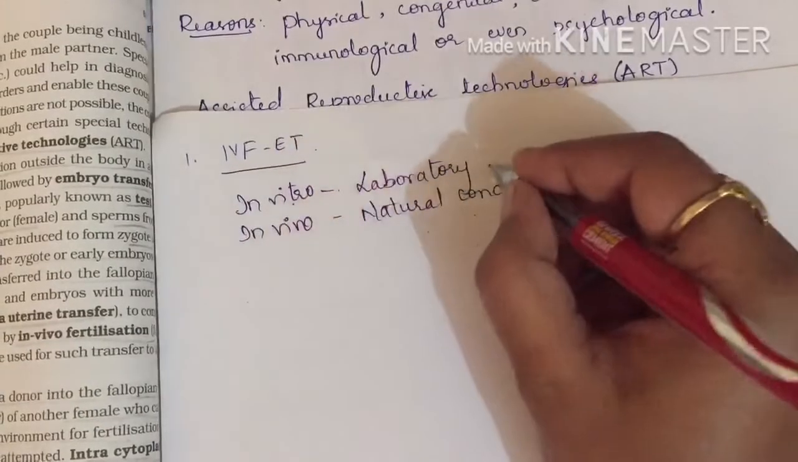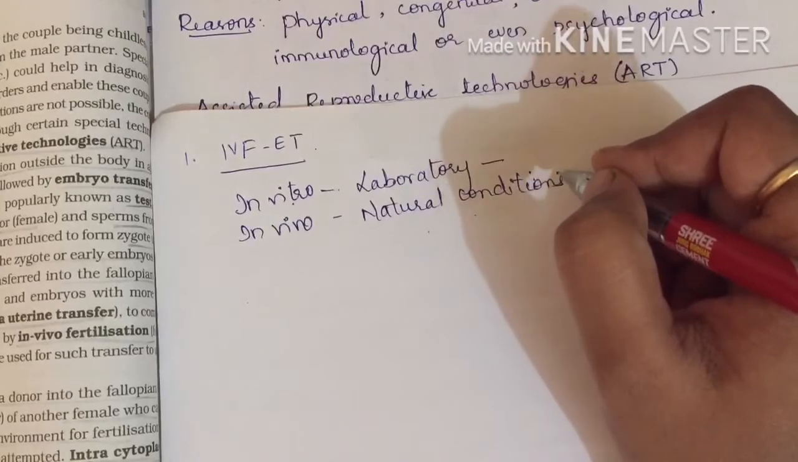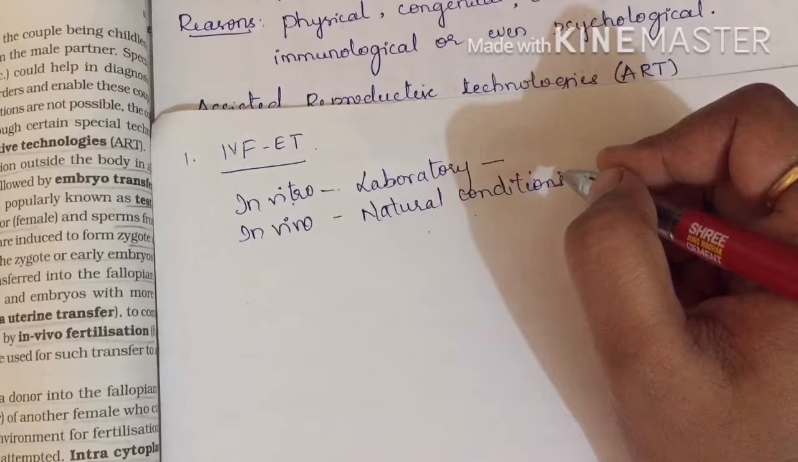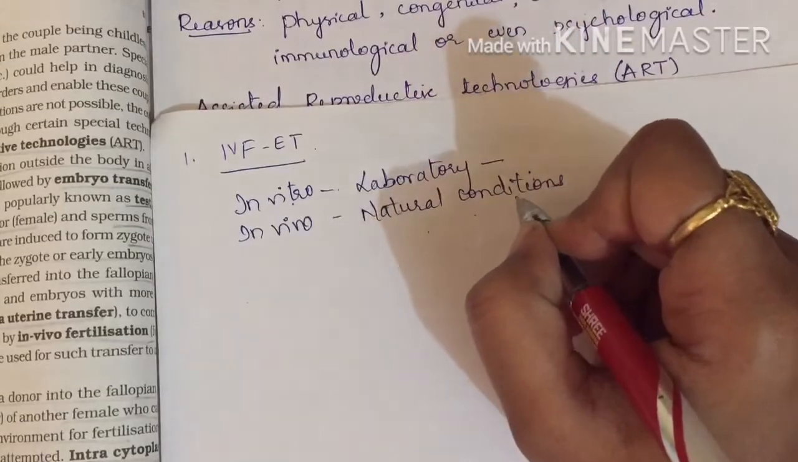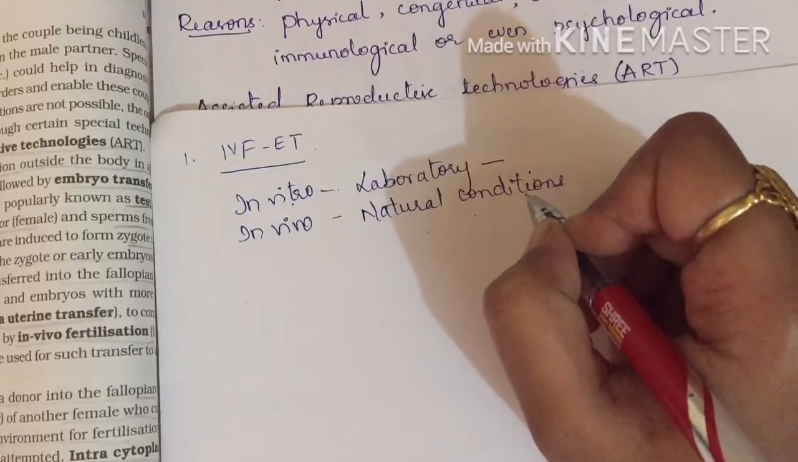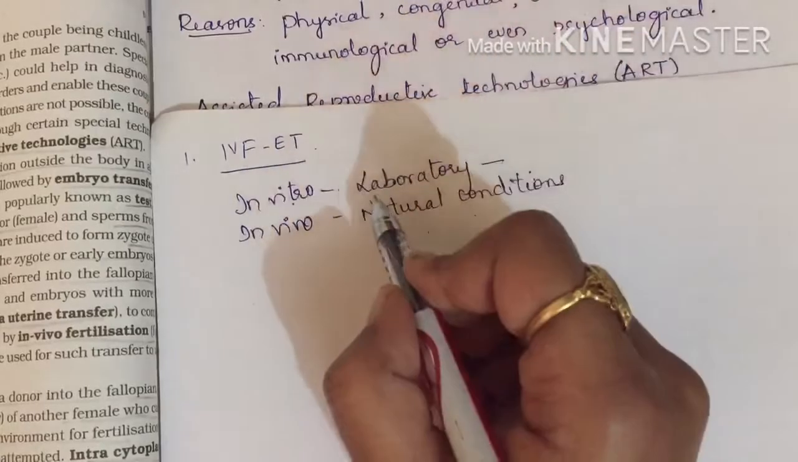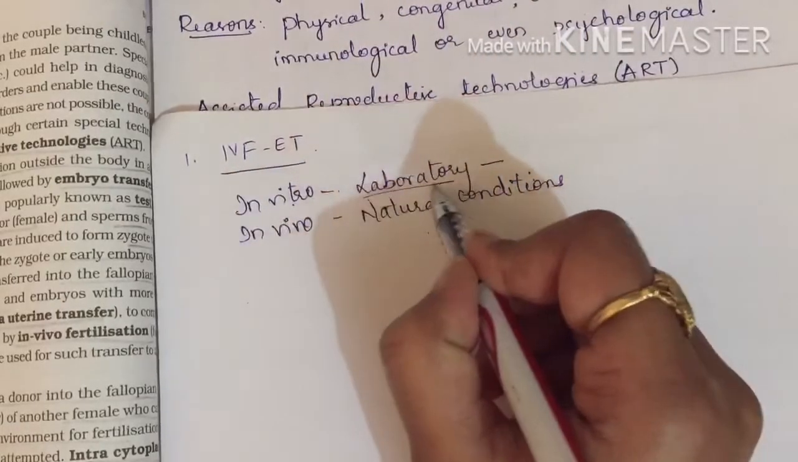Now fertilization is taking place in the laboratory. As you know, fertilization is the fusion of male and female gametes. Where does this fertilization take place in humans? That is in the female reproductive system. Where in the female reproductive system? It takes place in the fallopian tube, right? But here that fertilization takes place in the laboratory.